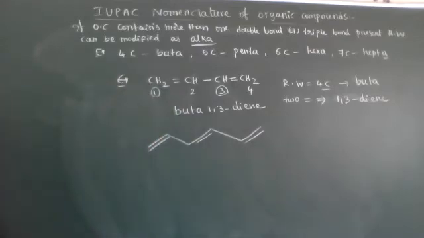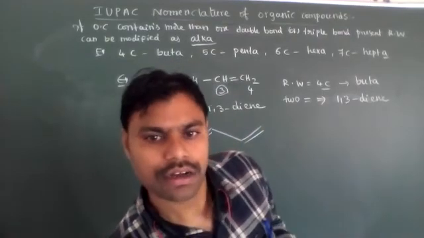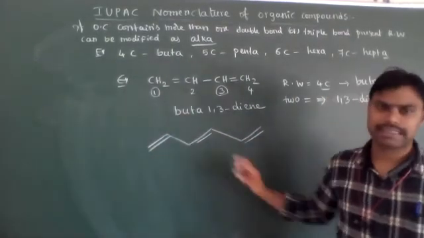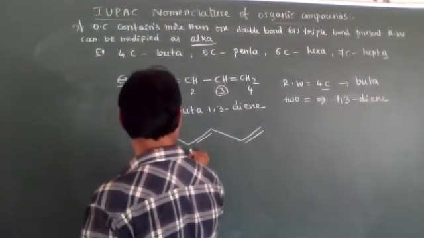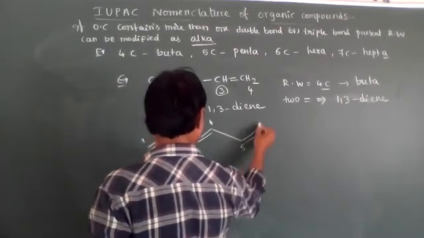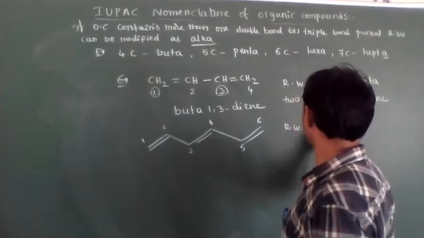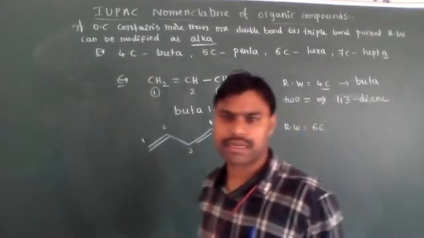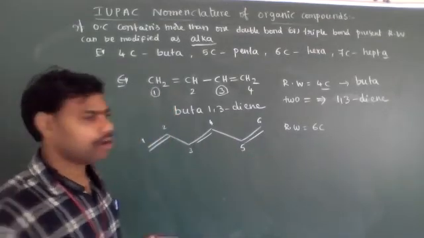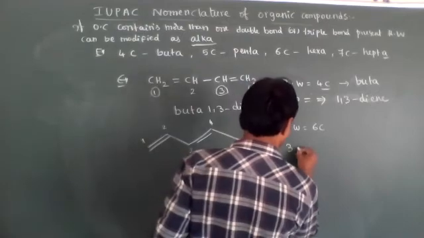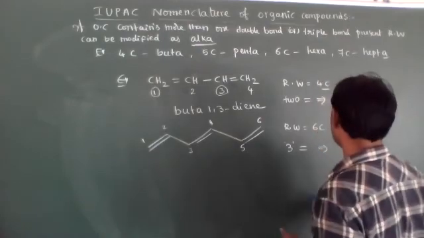let's see this bond line structure. How many double bonds are present here, students? 3 double bonds are present. Now the longest carbon chain is 1, 2, 3, 4, 5, 6 carbons. So the root word is for 6 carbon atoms. Generally 6 carbon atoms means hex. But more than one double bond is present. 3 double bonds are present. That's why it is called triene.